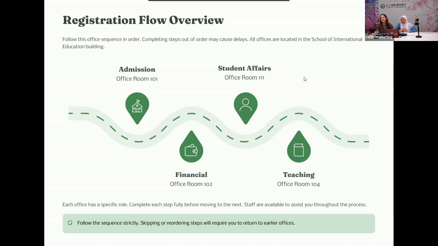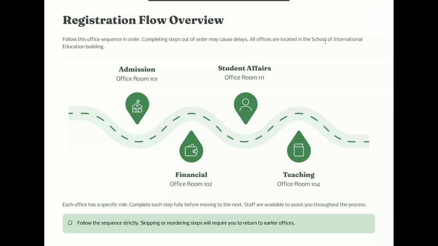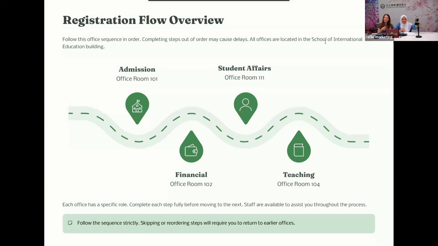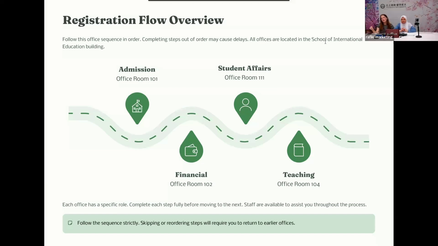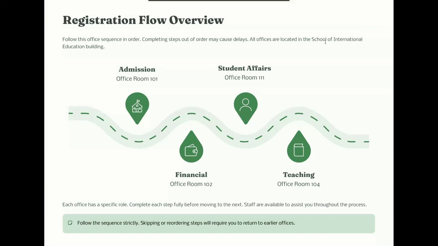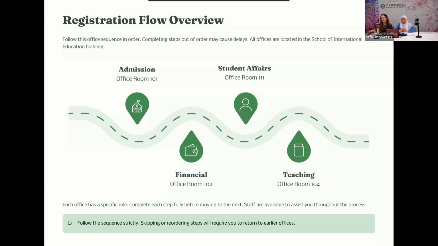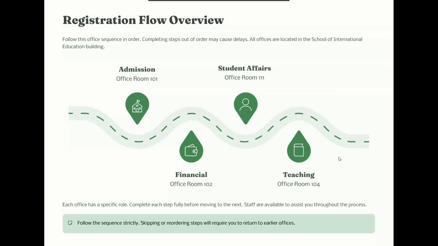So we highly recommend you to follow this sequence strictly. Don't go to one office, like student affairs office, and then come back to admission one. You need to follow exactly this order. So first admission office, financial, student affairs, and teaching office. You can make a screenshot of this one. Okay. So now let me talk about them in details.